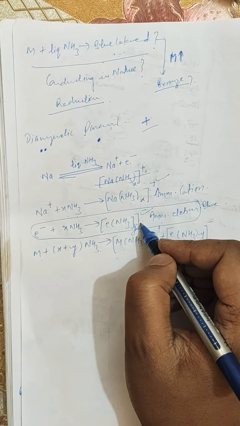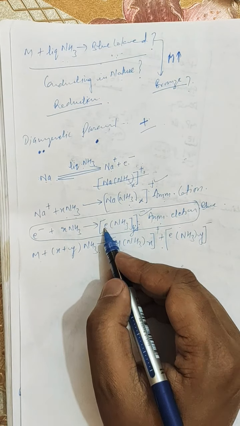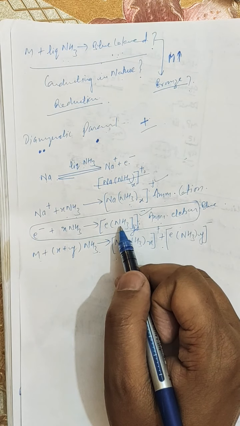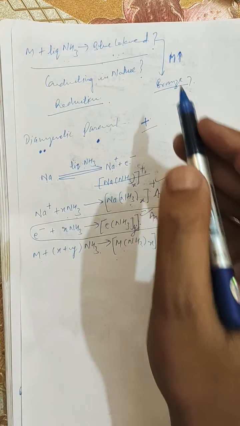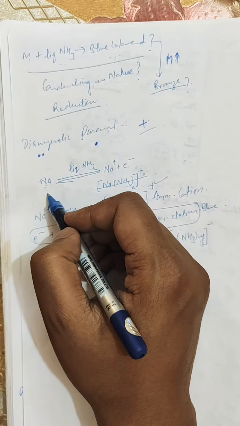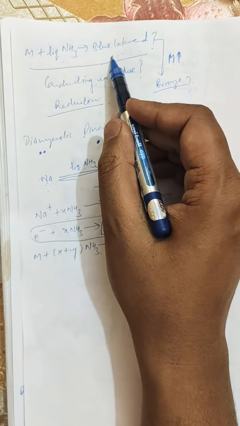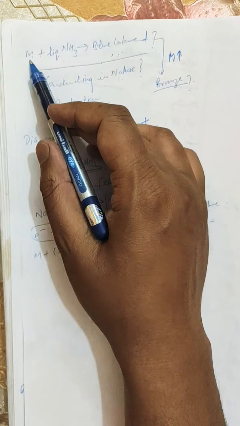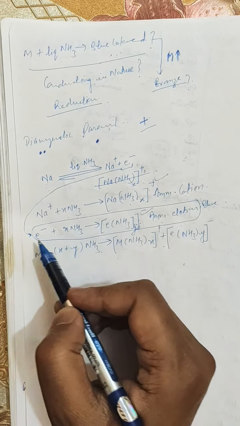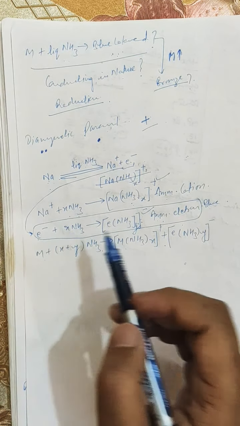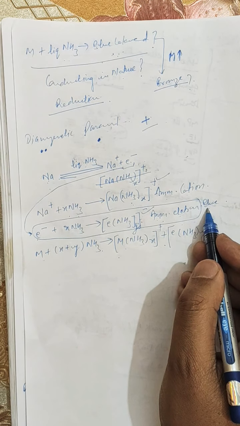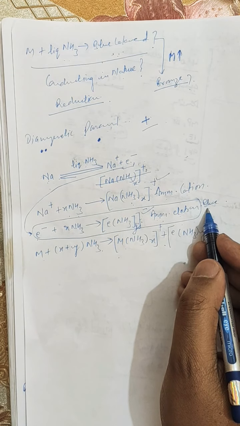And the paramagnetic nature is because of the presence of free electrons. Due to these free electrons, the solutions are paramagnetic. Now you can see the blue color. I already said that irrespective of the metal, whether you take lithium, sodium or potassium, the color of the solution is blue. This blue color is not due to the metal. It is due to the ammoniated electron released on the reaction, which results in the blue colored solution of alkali metal in liquid ammonia.